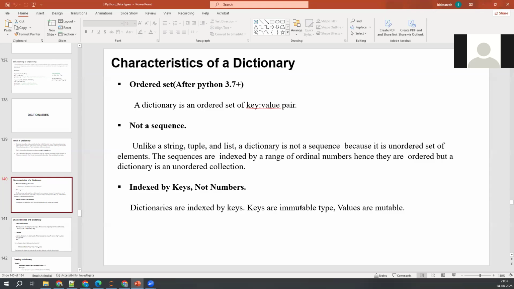So what are all the immutable data types we understood so far? Come on. Tuples are immutable. String is immutable, right? Number is immutable, right? Can we update the numbers based on their index? No, we cannot. Numbers are immutable. Strings are immutable. Even tuples are immutable. So for the keys you should use only immutable data types, guys. Values can be mutable. No problem with that.